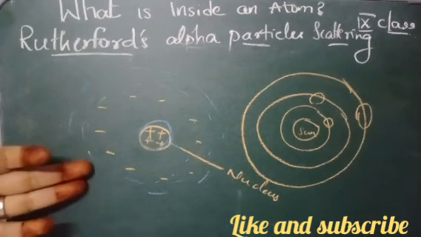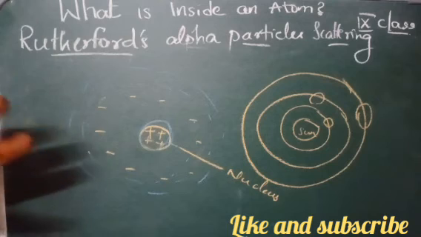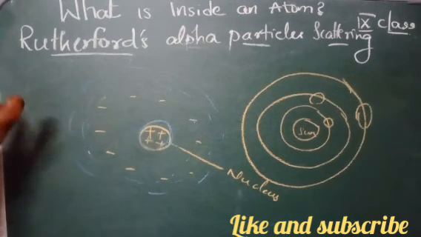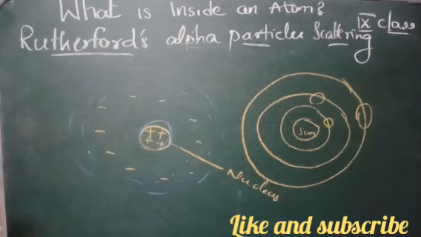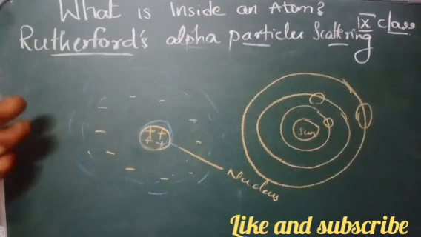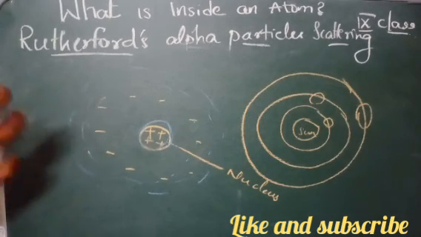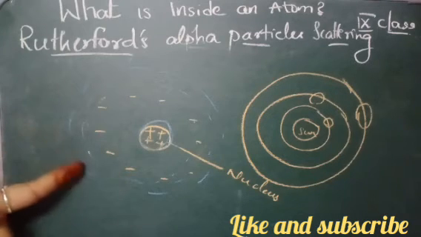Even though Rutherford was right so far in his model, he still had some limitations. So what were those limitations? Think of an atom like hydrogen with one electron and one proton.